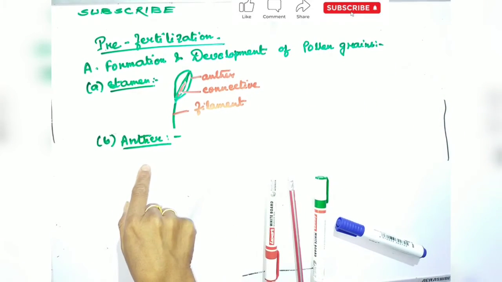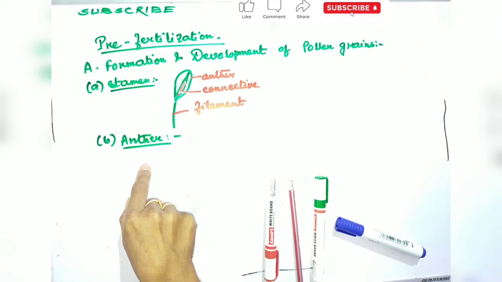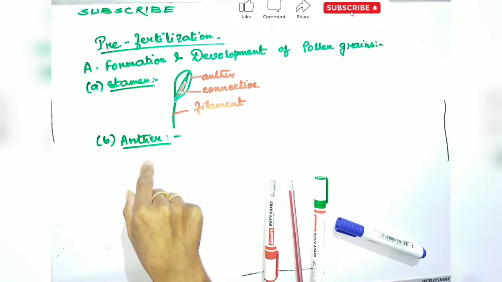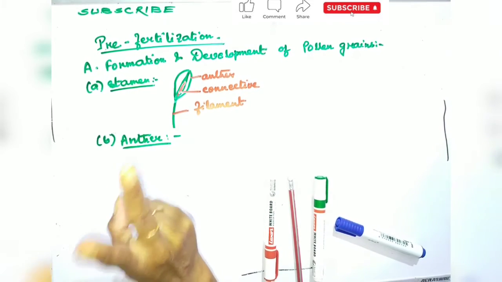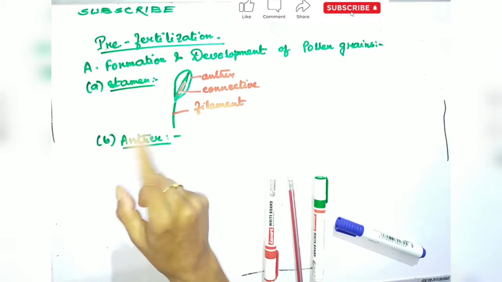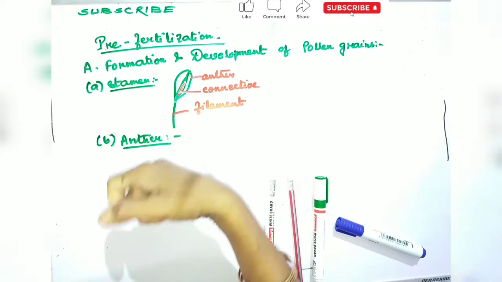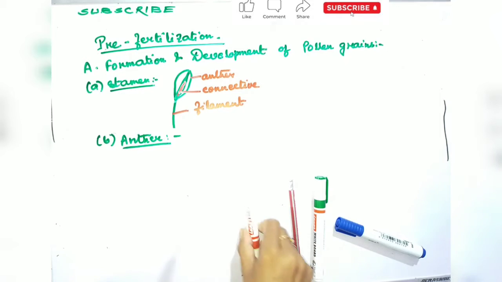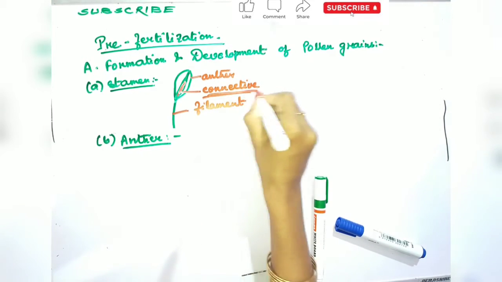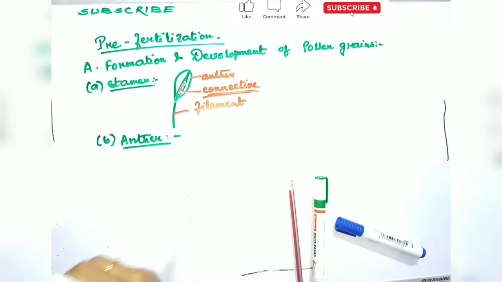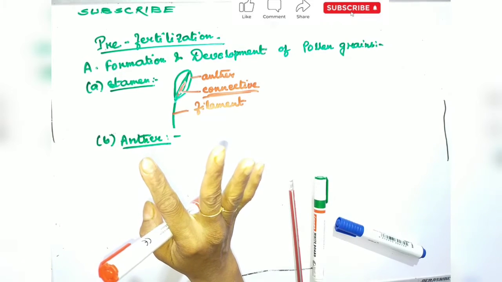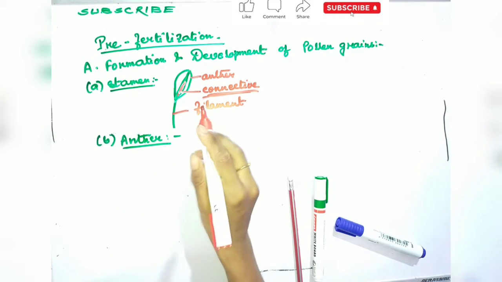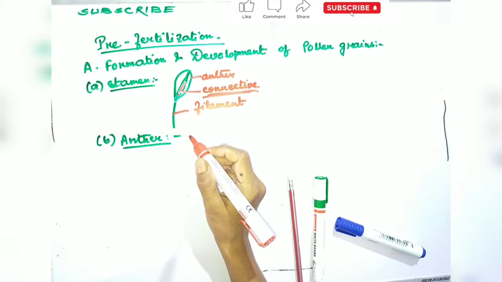Okay. Next is coming the anther. Anther is what? A normal bithecous or dithecous anther is made up of two anther lobes which are connected by a strip of sterile part called the connective. This one. Two anther lobes contain four elongated cavities or pollen sacs. The pollen sacs, what is it known as? Microsporangia, in which pollen grains are produced.